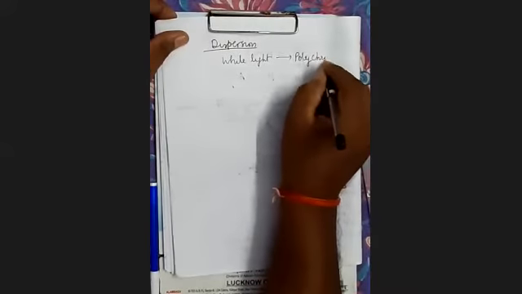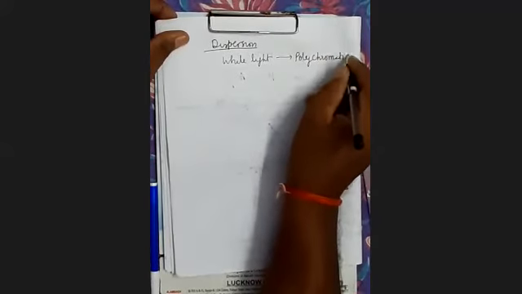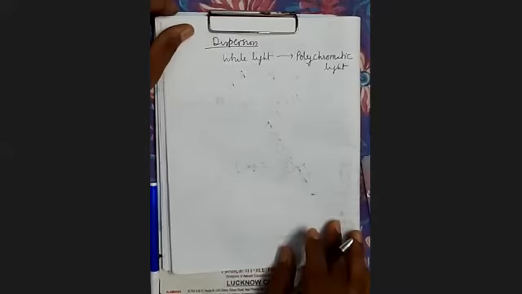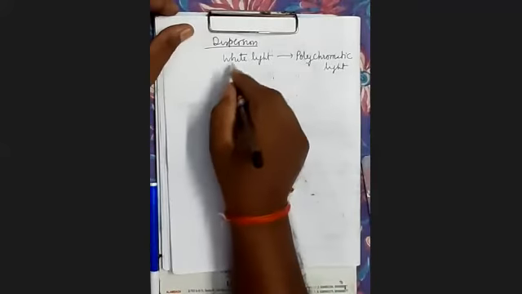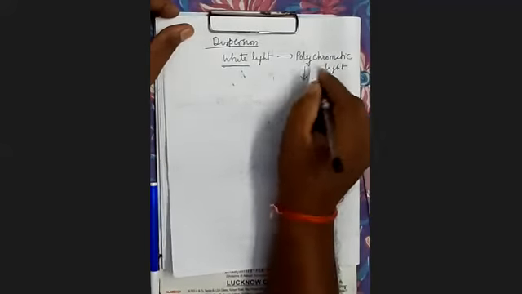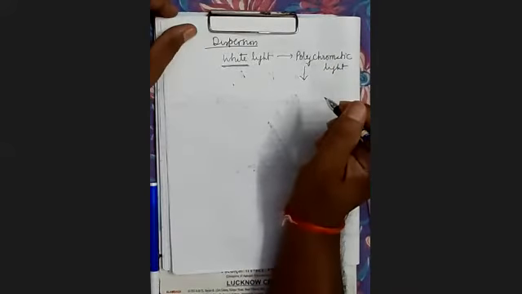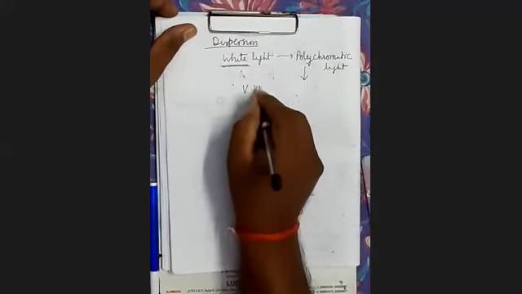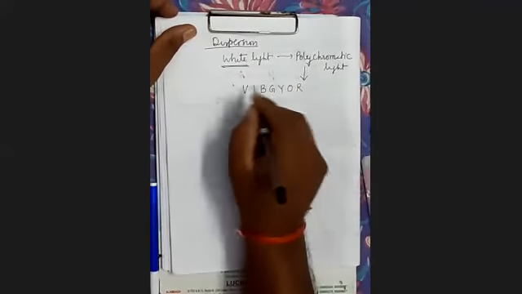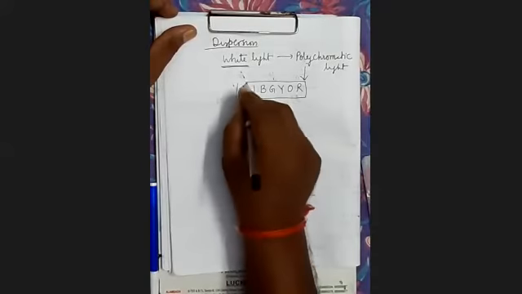Poly means many, chromatic means color. It is the light of various colors. But the combined color will be white. What are the prominent colors of white light? We know VIBGYOR. These are the prominent colors of white light.